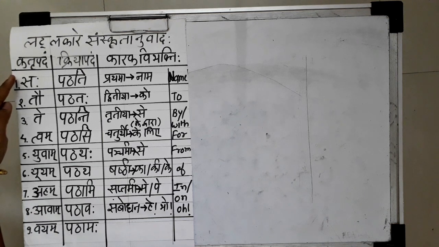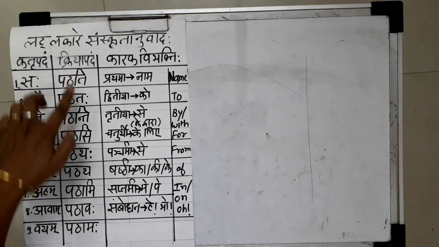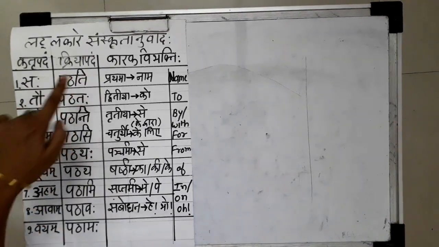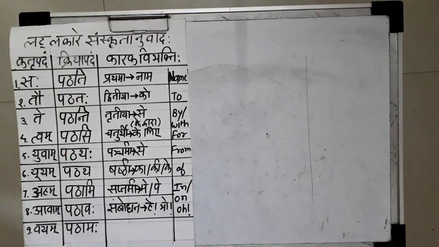These subjects can be divided into only 9 categories: Saha, tau, te, tvam, yuvam, yuyam, aham, avam, vayam. According to these subjects, the verbs, kriyapad, are there. For example, I have given the example of pat dhatu.